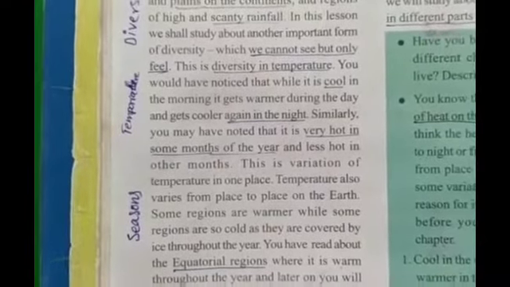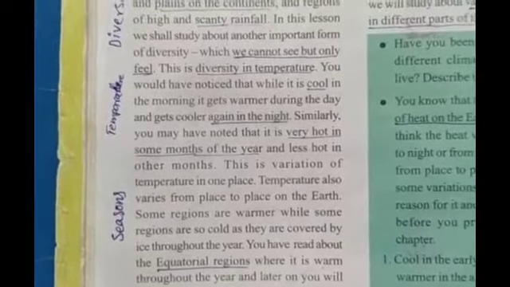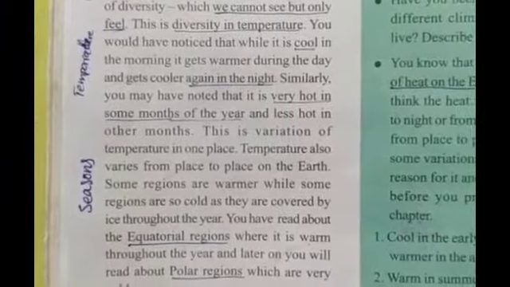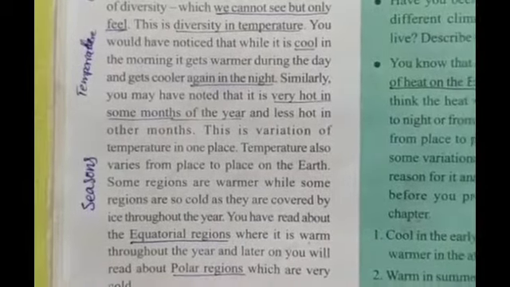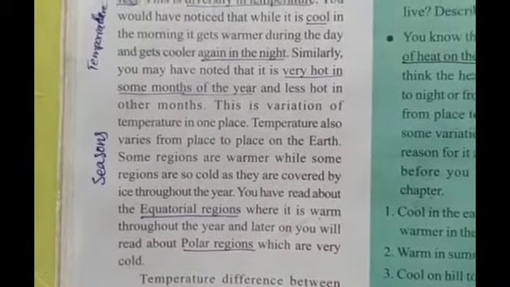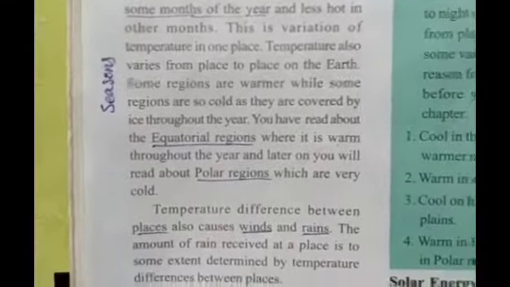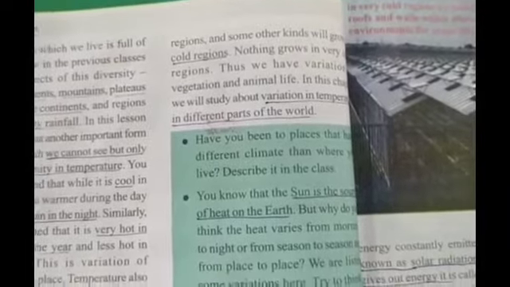It is very hot in some months of the year, less hot in other months. Temperature also varies from place to place on the earth. Some regions are warmer while some regions are cold or covered by ice throughout the year.